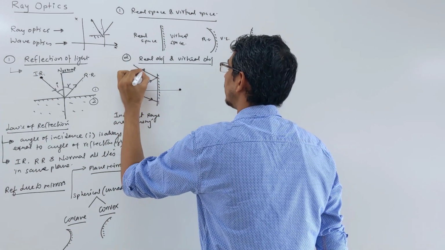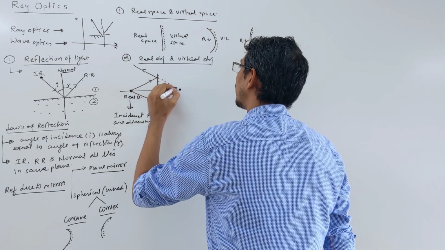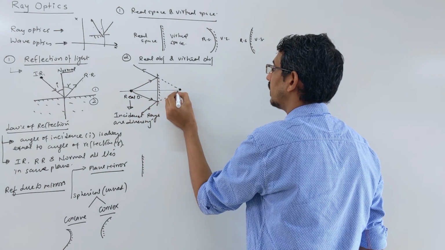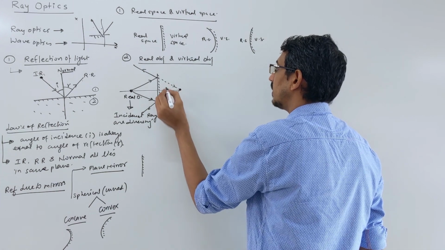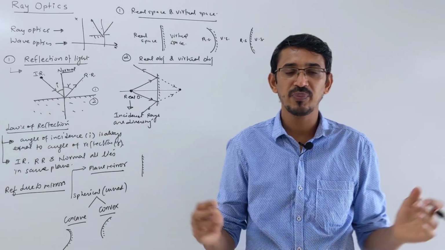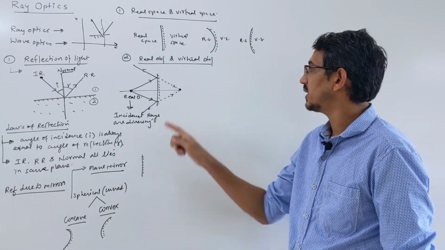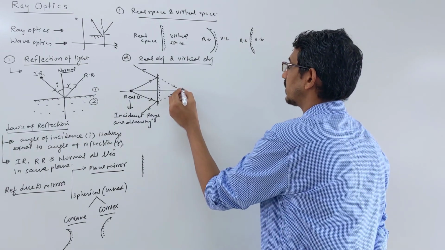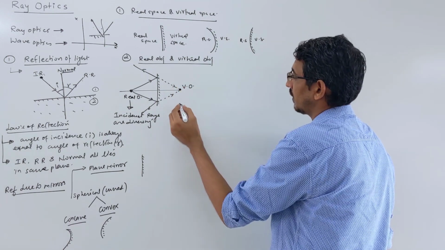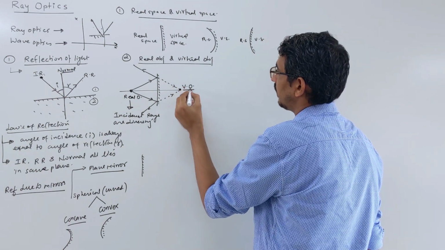Suppose this goes in that direction, you extend the incident rays backward, and they go in that direction. Now you see that these rays appear to meet, appear to converge. So that's called your virtual object.